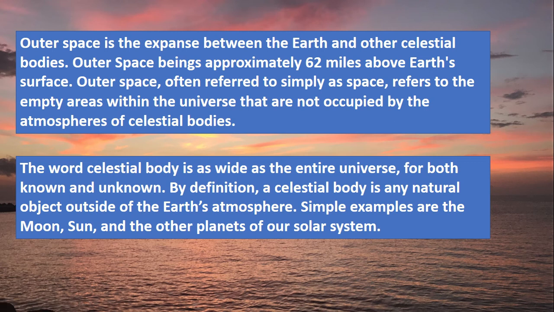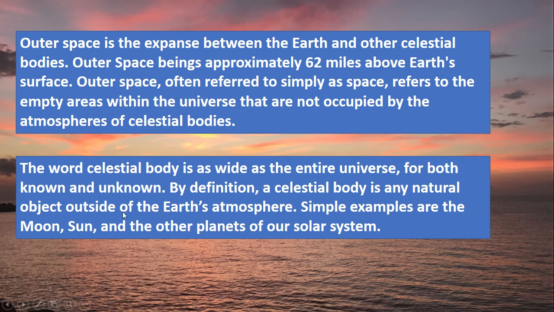And do you know how our Earth looks from outer space? From outer space our Earth looks bright like other planets due to the sunlight reflected from the surface.